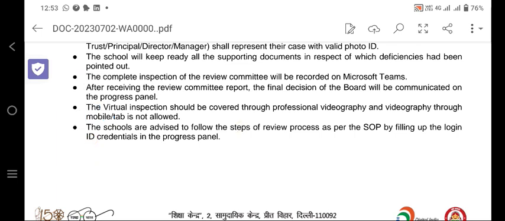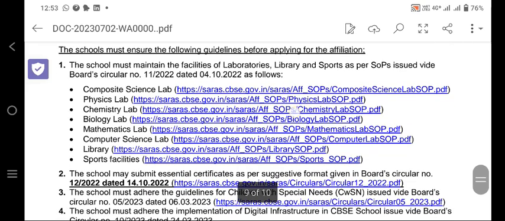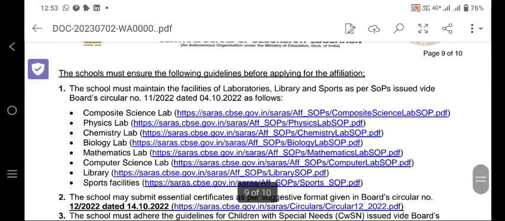The virtual inspection should be covered through professional videography, and videography through mobile or tab is not allowed. Very important, because many schools are taking the video on mobile or tab. It is not allowed. The schools are advised to follow the steps to review the process as per SOP by filling the login ID credentials in the progress panel.